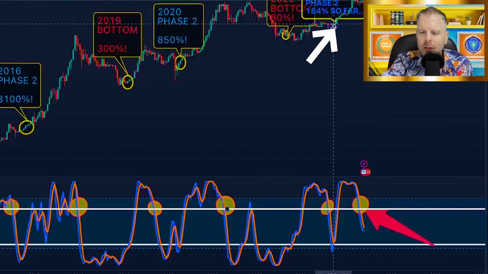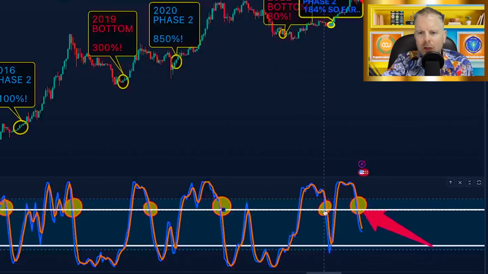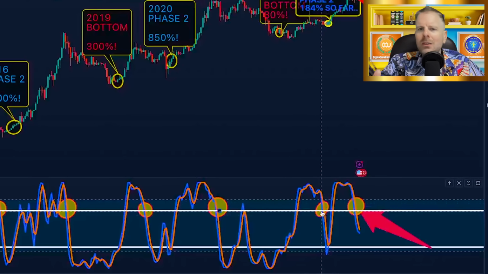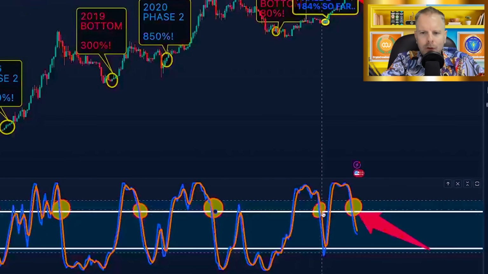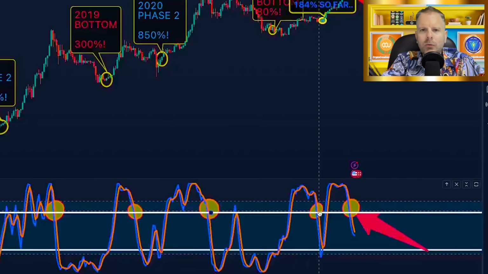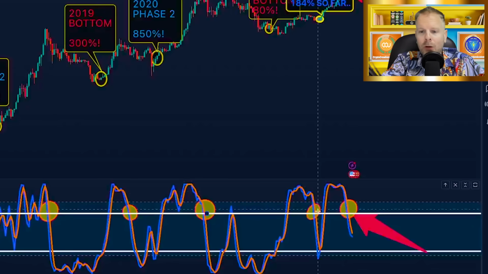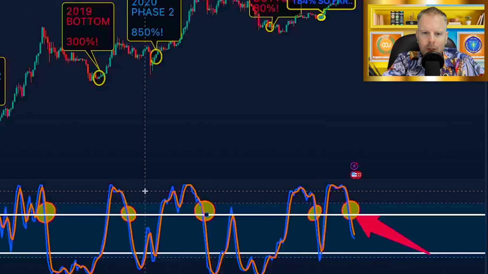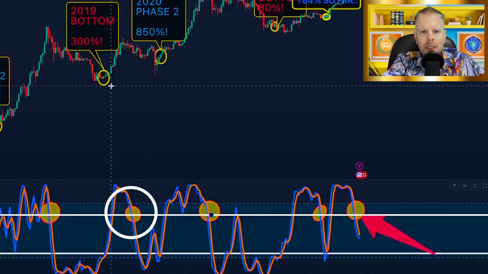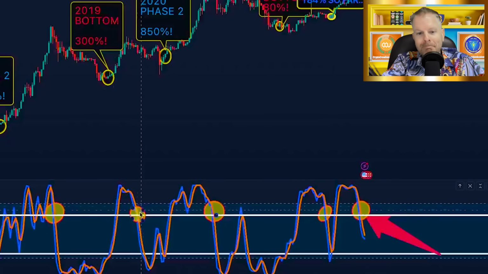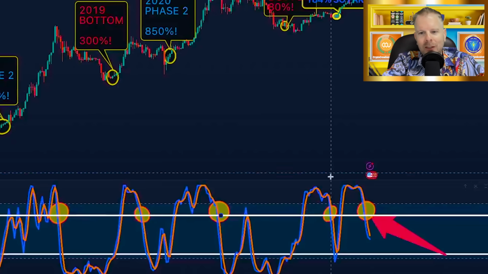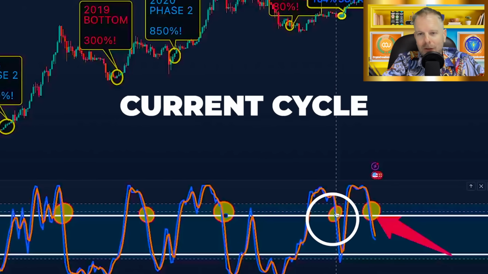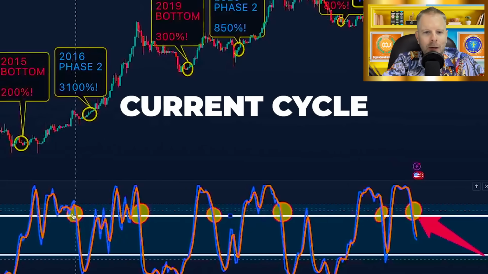What are the other cycles telling us about this first cross down? Are we even in the right game, where, hey, did this first cross down before happen in like phase 3 or 4? Or was it similar in phase 1 like it was here? Let's take a look. Well, we had this cross down right here in phase 1, so phase 1 here in our current cycle with the first. Let's look at the prior one.